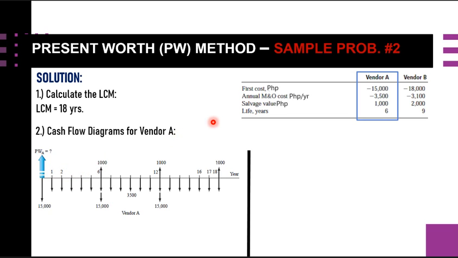This part here is our first cycle, and this could be our second cycle, and this part here is our third cycle. Okay, because we are now using the LCM of 18 years. So, proceeding.